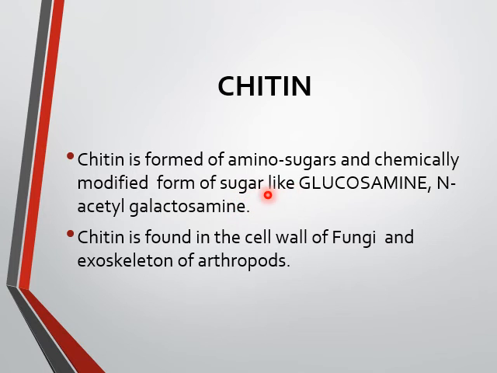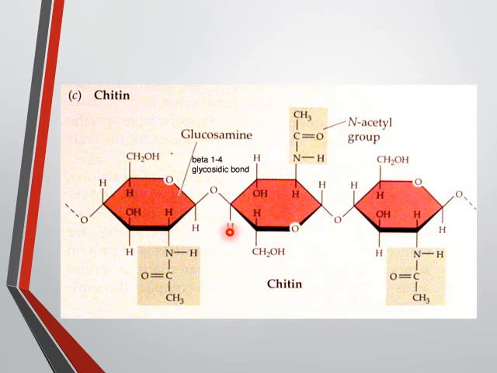We have a number of monomers, that is amino sugar, because they have glucosamine along with acetyl galactosamine, and it is found in the cell wall of fungi and exoskeletons of arthropods. Here you can see the structure of chitin, that is glucosamine. This is the N-acetyl group and they form the glycosidic linkage.